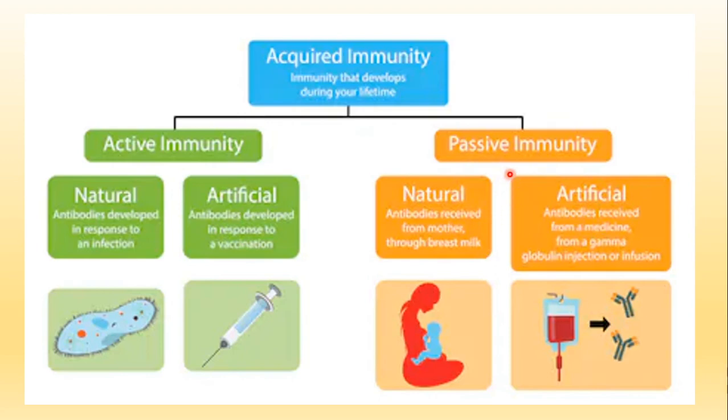These two are passive immunity. So when you try to understand, always remember passive is something which is given ready-made. Ready-made immunity that is provided to the body is known as passive immunity, whereas active immunity is the point where we have to understand more. Active immunity is the one which is produced in our body. It can be natural, it can be artificial.